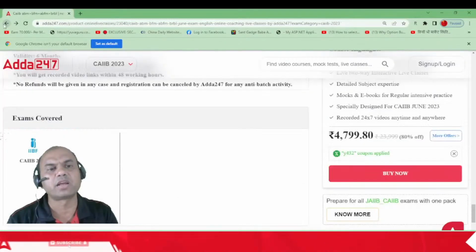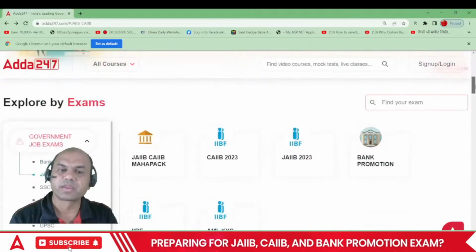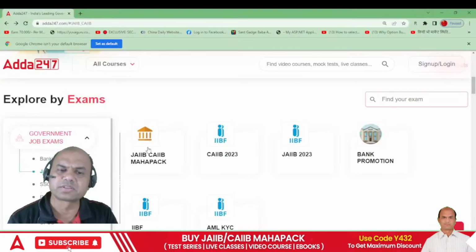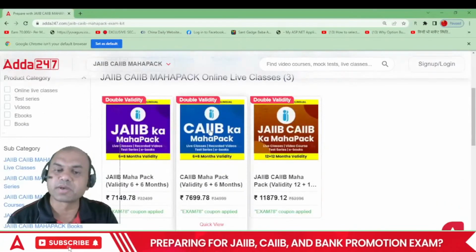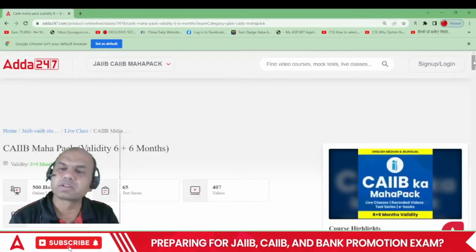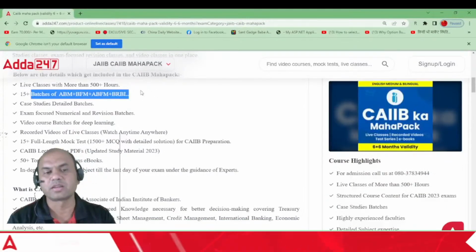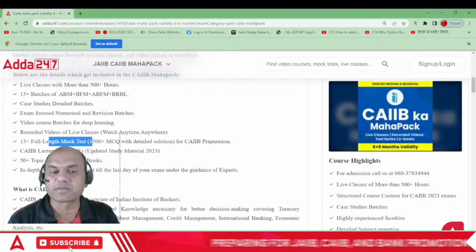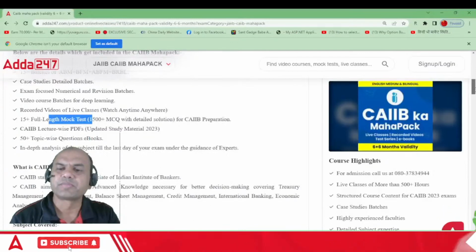In Mahapack you are getting 15 plus batches. See this, I'll show you Mahapack also. See JIB CIB Mahapack on the front page only. Click on JIB CIB, you'll see the JIB CIB Mahapack. Click on CIB ka Mahapack, this Mahapack. You'll get the details. See this details, 15 plus batches for ABFM, ABM, BFM, ABFM, BRBL. Mock tests are available, live ebooks are available, tests are available. So what do you require more? That much is enough, isn't it? Go for it right now.